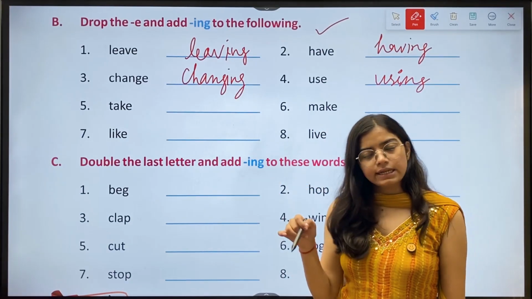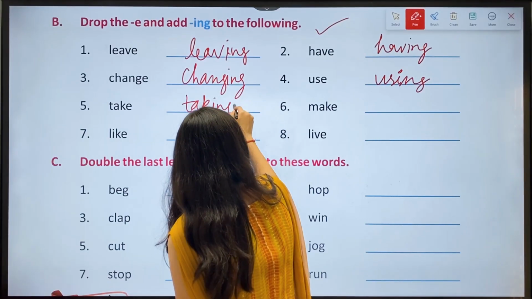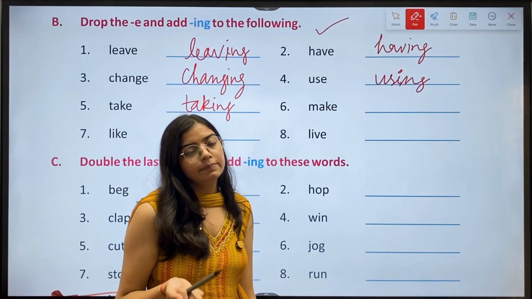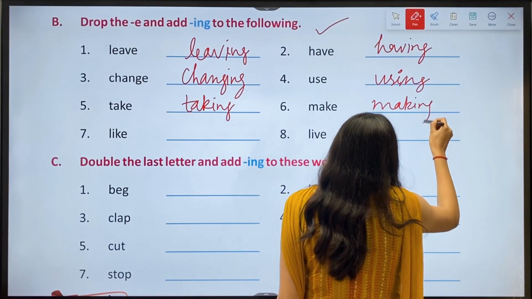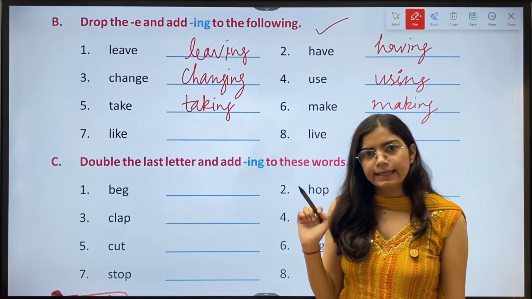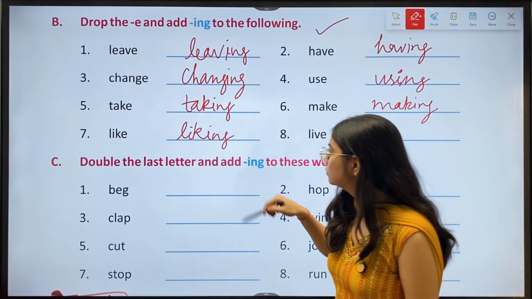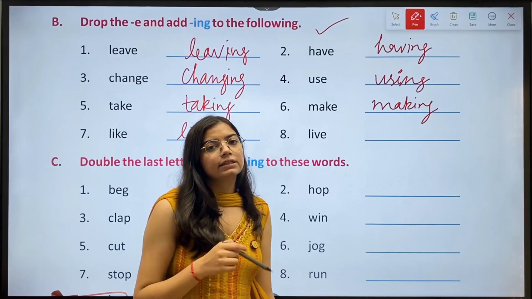The answer is taking. Then we have sixth, make. The answer is making. Then we have seventh, like. The answer is liking. Then we have eighth, live. The answer is living.